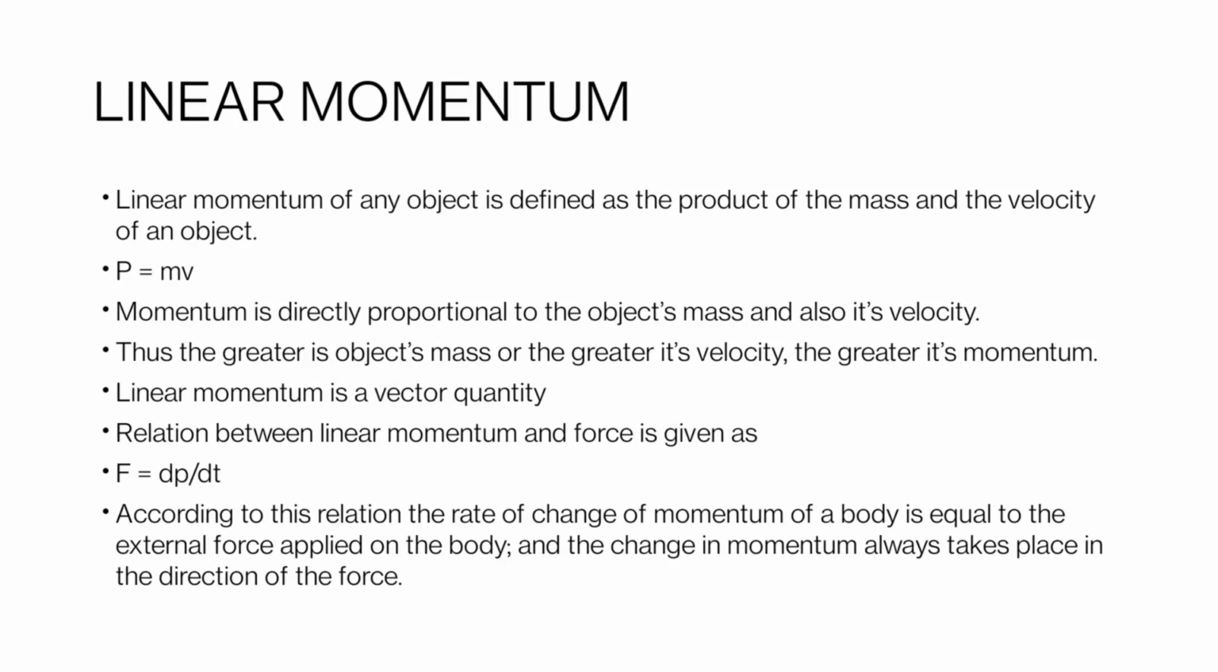Momentum is directly proportional to the object's mass and also its velocity. So the greater the object's mass or the greater its velocity, the greater its momentum. Linear momentum is a vector quantity, as we said earlier. The relation between linear momentum and force is given as F is equal to dp by dt, where dp is the change in momentum in time dt.